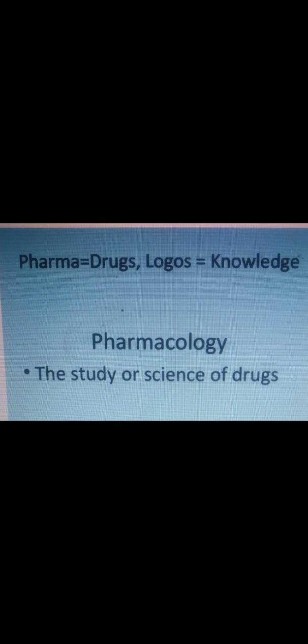Pharma is a drug and logy means knowledge of a drug: how a drug acts on the body, how a drug affects the body, and the way a drug acts on the body. So, in a nutshell, it is knowledge about a drug. Pharmacology is the study or science of a drug.